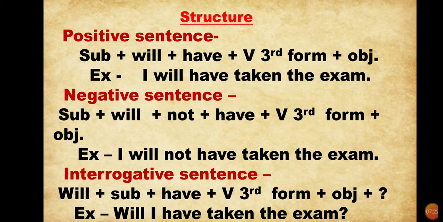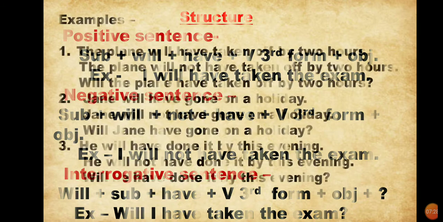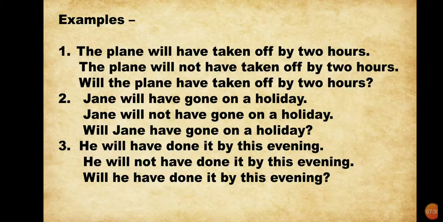Example, will I have taken the exam? Let's see some more examples. The plane will have taken off by 2 hours. The plane will not have taken off by 2 hours. Will the plane have taken off by 2 hours?